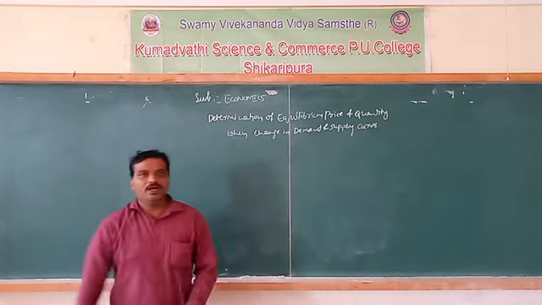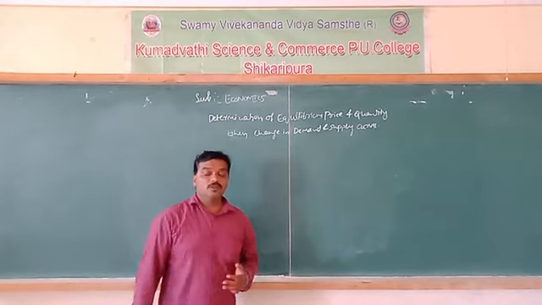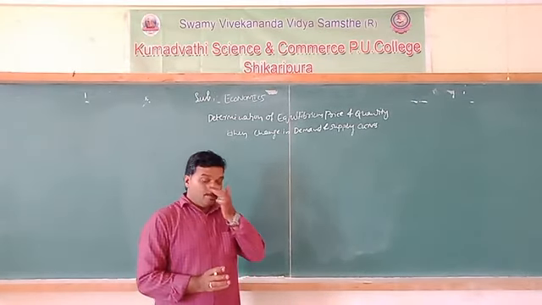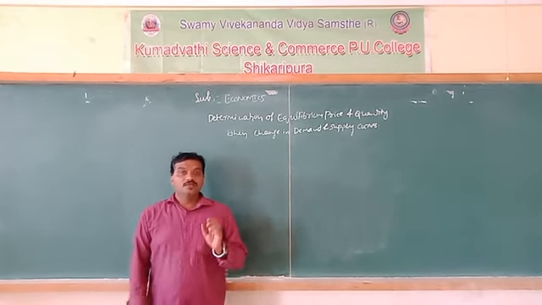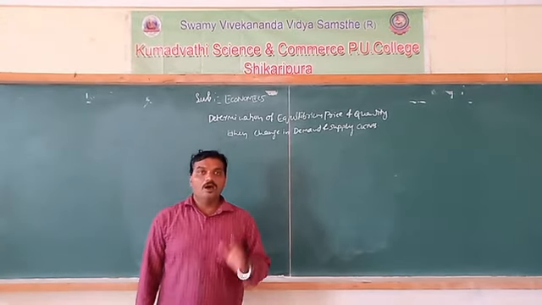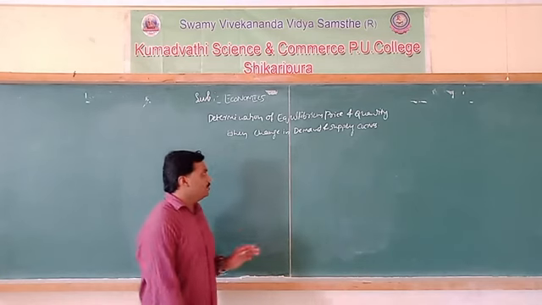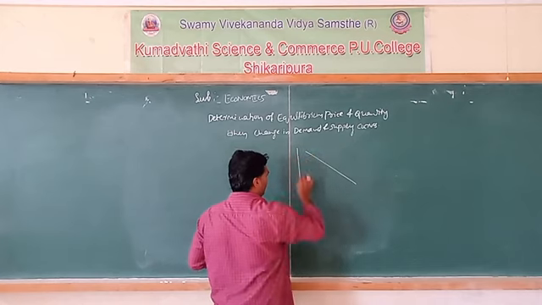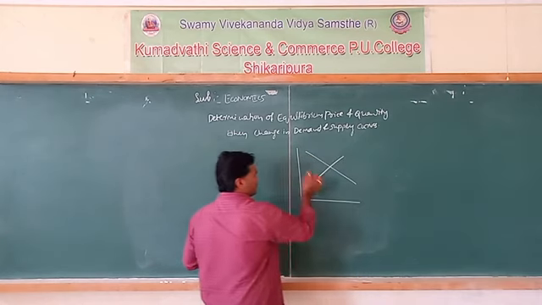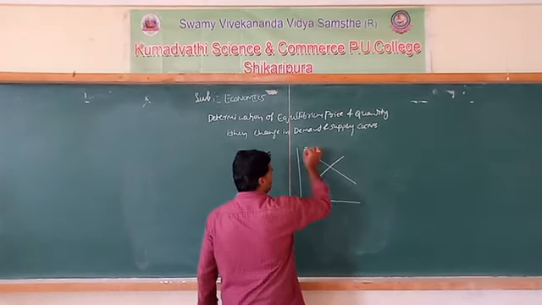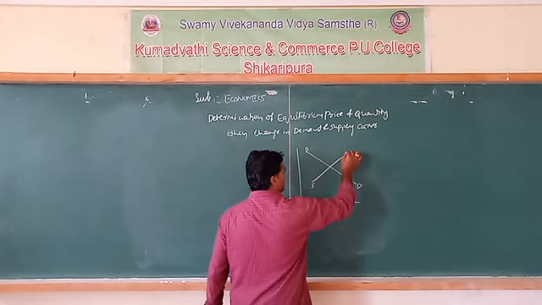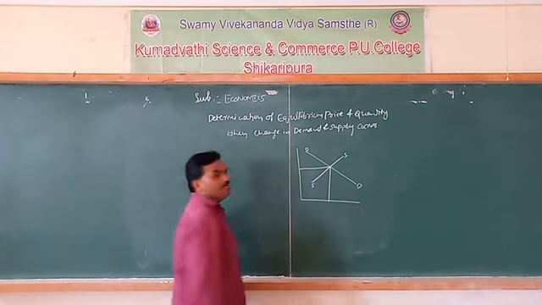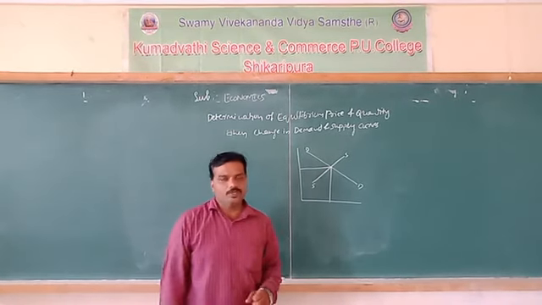Observe that in the previous class we discussed the perfect competitive market, equilibrium in perfect competitive market. In perfect competitive market, the market is in equilibrium when the market demand curve and market supply curve intersect each other. At that point the market achieves equilibrium.